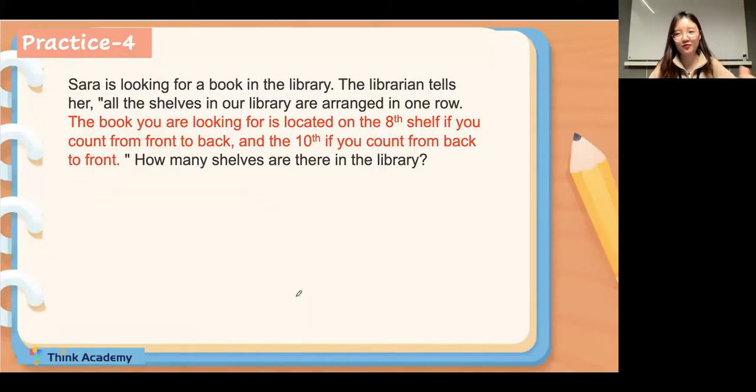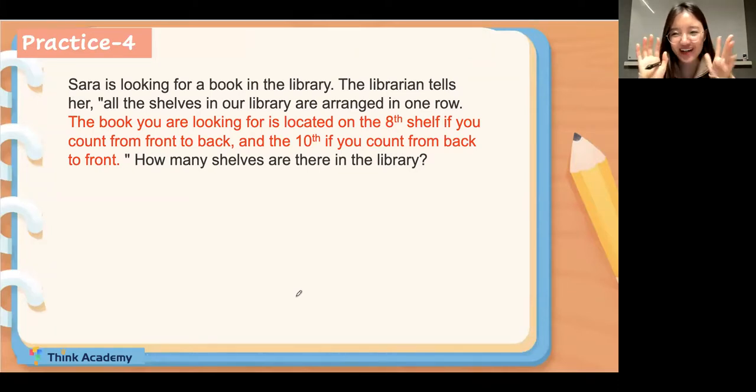Then for practice 4, let's see. So Sarah is looking for a book in the library. Sometimes we want to find the book, right? And the librarian tells her, all the shelves in our library are arranged in one row. The book you are looking for is located on the 8th shelf if you count from the front to back, and the 10th if you count from back to front. So how many shelves are there in the library, everyone?